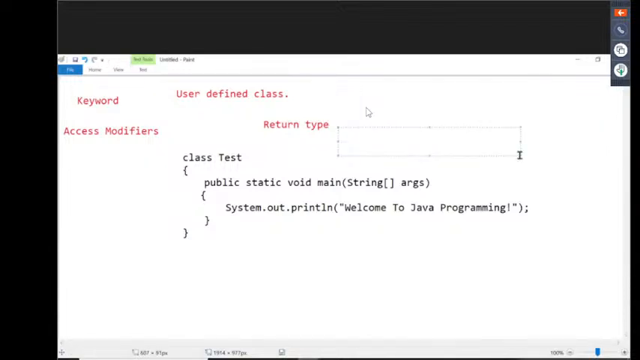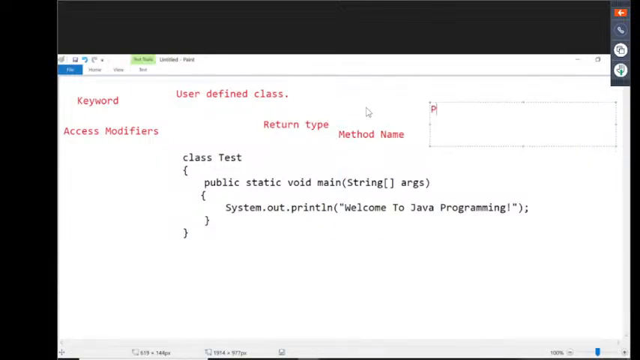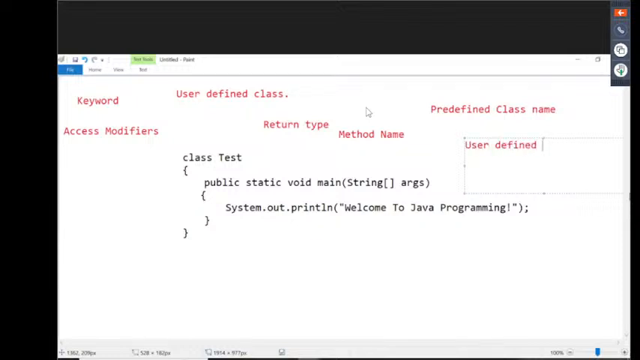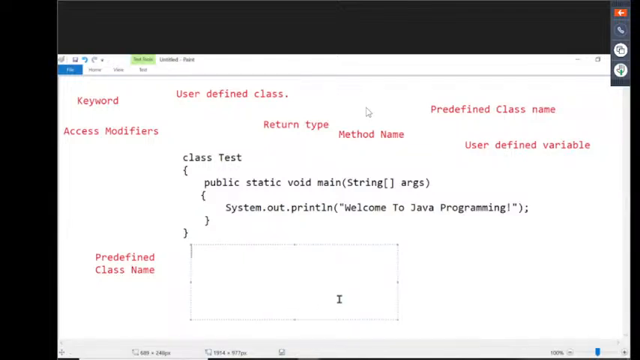Main is the method name. The main method name. Next one is String. String is a predefined class name. Args is a user defined reference variable. User defined variable. Next one, System. System is a predefined class name. Out is what? What is this out actually? Out is a predefined reference variable.